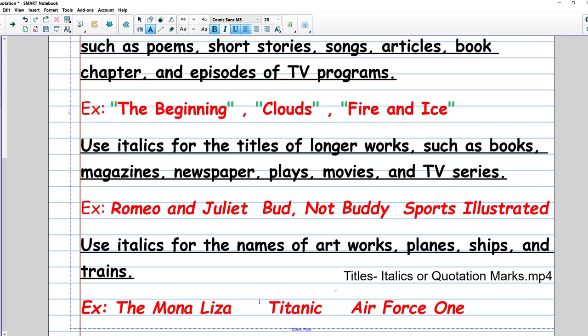Actually, this is one of the most famous paintings all over the world. The name of it, the Mona Lisa. So here we use the italics and also capital letters. Titanic, a very famous name of a movie. Air Force One, also a very famous ship or plane. So guys, now let's watch a video about this lesson to make it easier for you.